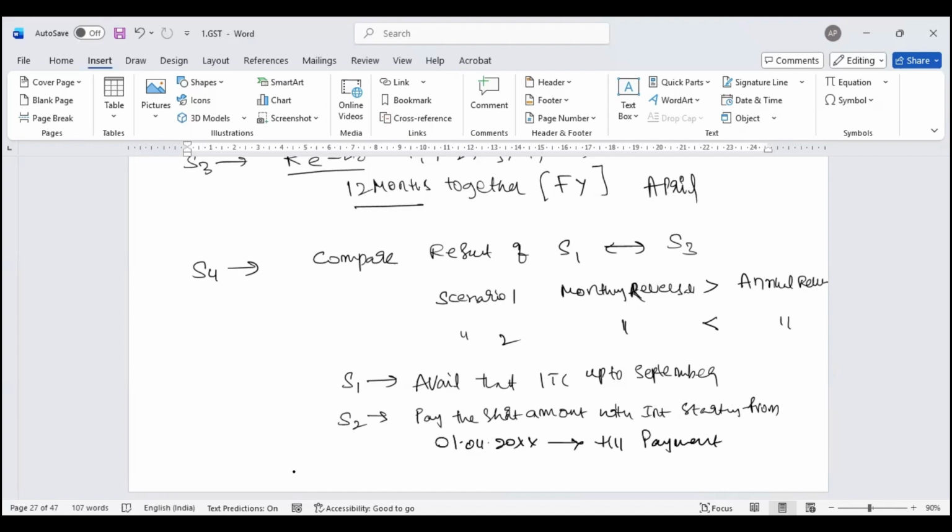Looks complicated, but this is the law. No choice. When law is there, except honoring the law, I don't have any other choice. I don't have a shortcut. That is why this course, CA or CMA, is said to be complicated or so tough. Where an ordinary person cannot do it, an extraordinary person has to do that. So this is what I have to do month on month. Again, sit back and do it for 12 months together. If I have short reversed, reverse with interest. Excess reversed, avail before September. If I don't claim within September, gone. Whatever excess reversal you have done, the input tax credit is gone.